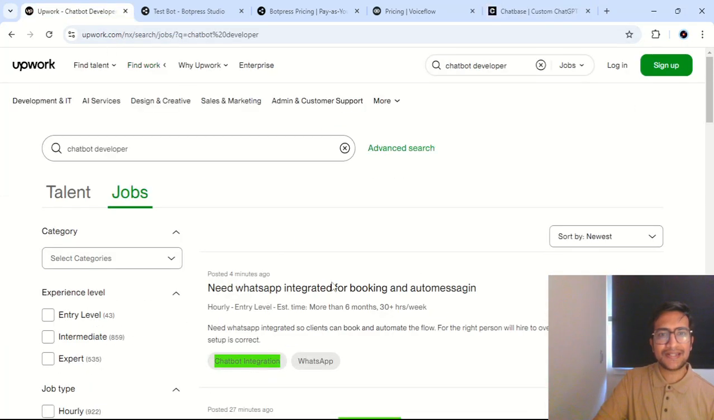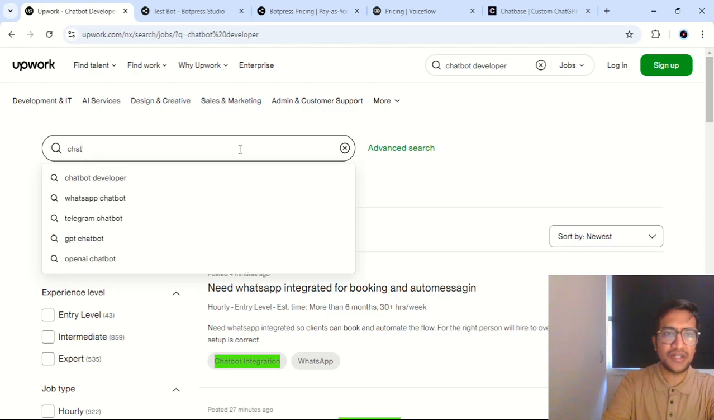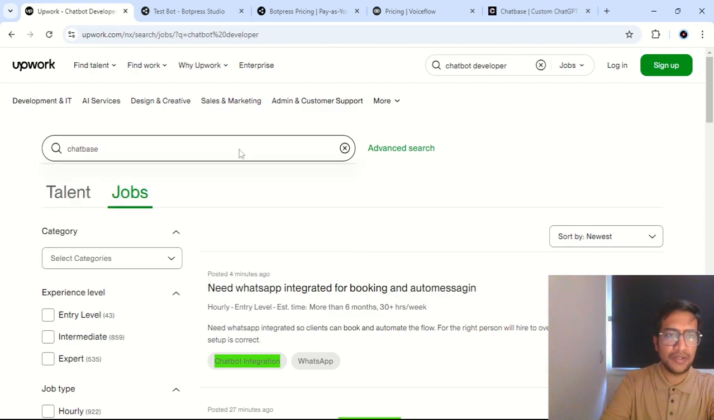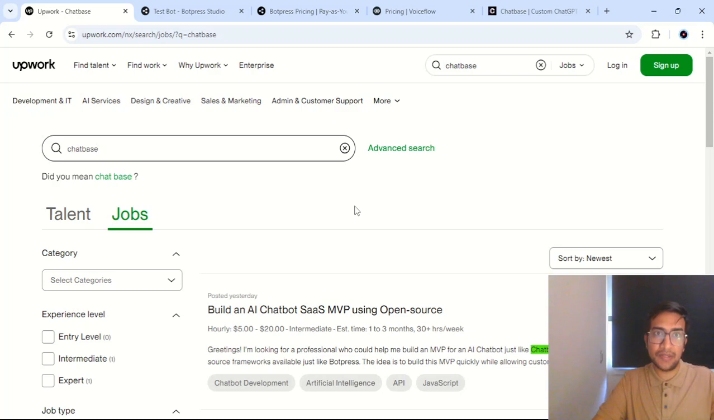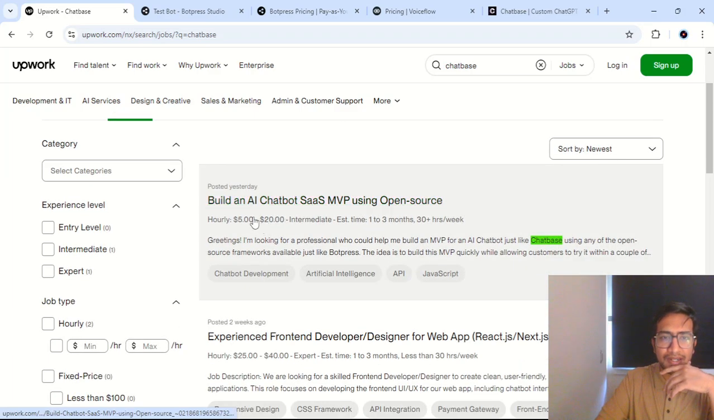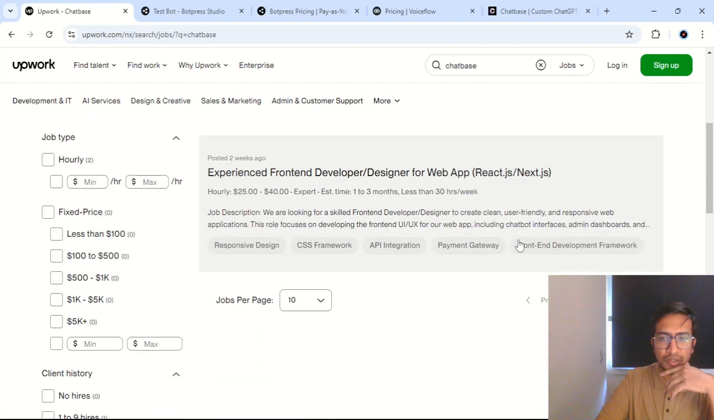And also let's see what the demand for Chatbase is. Are people specifically asking for Chatbase as a development platform? So we see that build an AI chatbot, MVP, chatbots like Chatbase, and okay, so that's one.